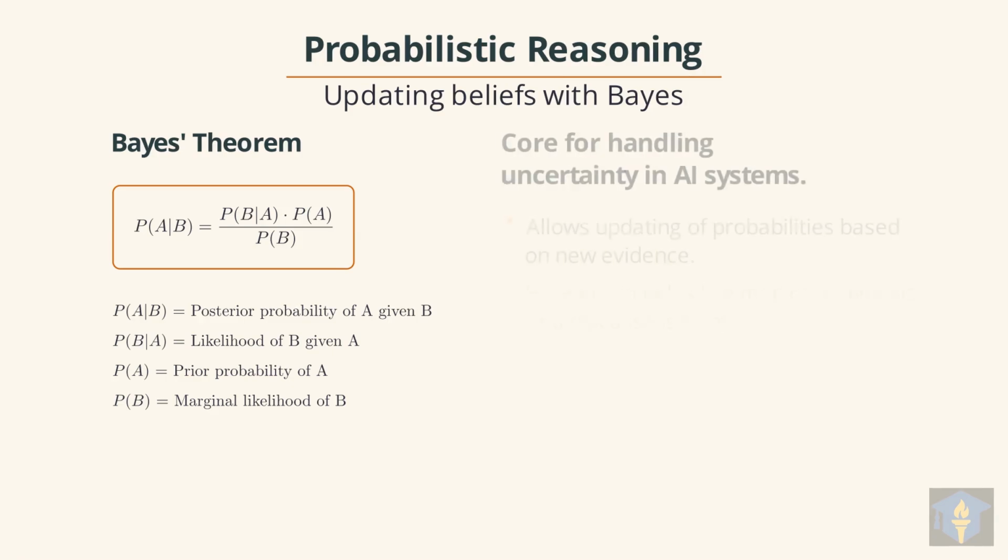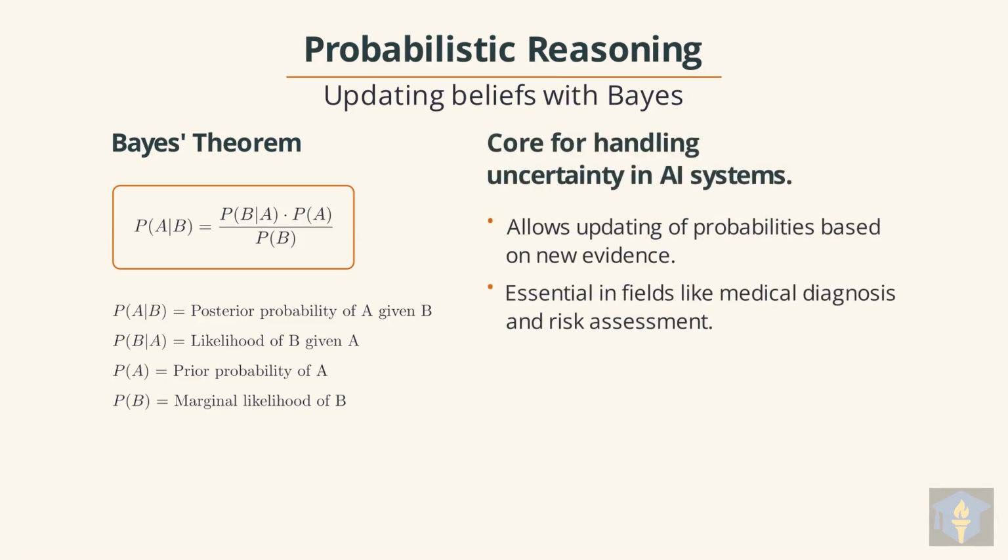This theorem is core for effectively handling uncertainty and making decisions in AI systems. It allows us to dynamically update our probabilities and beliefs as new evidence becomes available. Bayes' theorem is essential in fields such as medical diagnosis, spam filtering, and risk assessment.